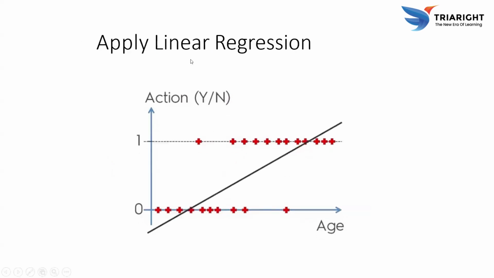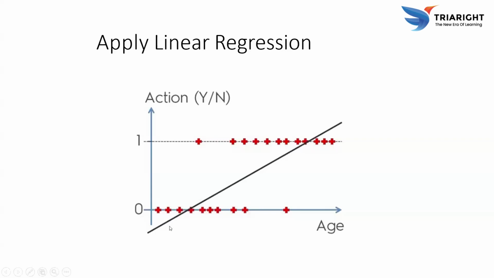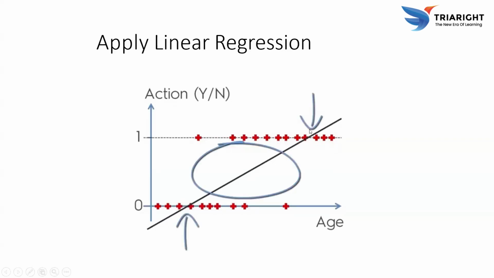In linear regression, we can find a straight line. Sorry, here I made a mistake. We are discussing linear regression first, right? In linear regression we get a straight line, but in logistic regression we get an S curved line.